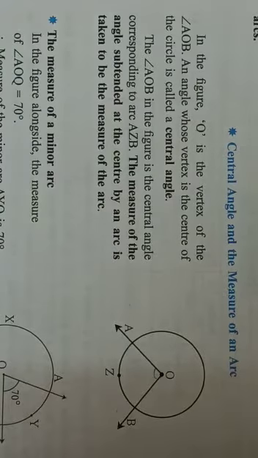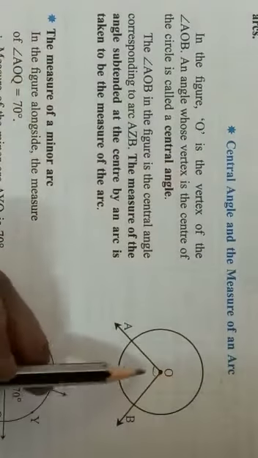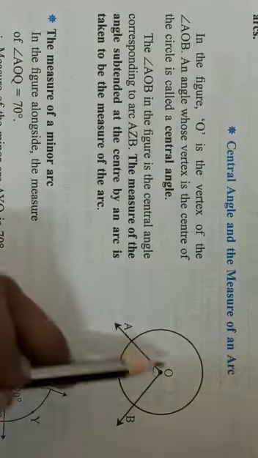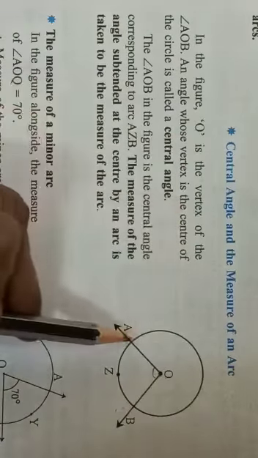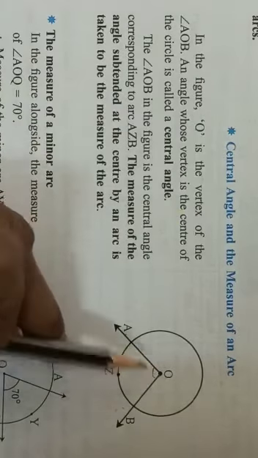Now, central angle means what? See, here in this figure O is the center of the circle, and here angle AOB is given. O is the vertex of angle AOB.